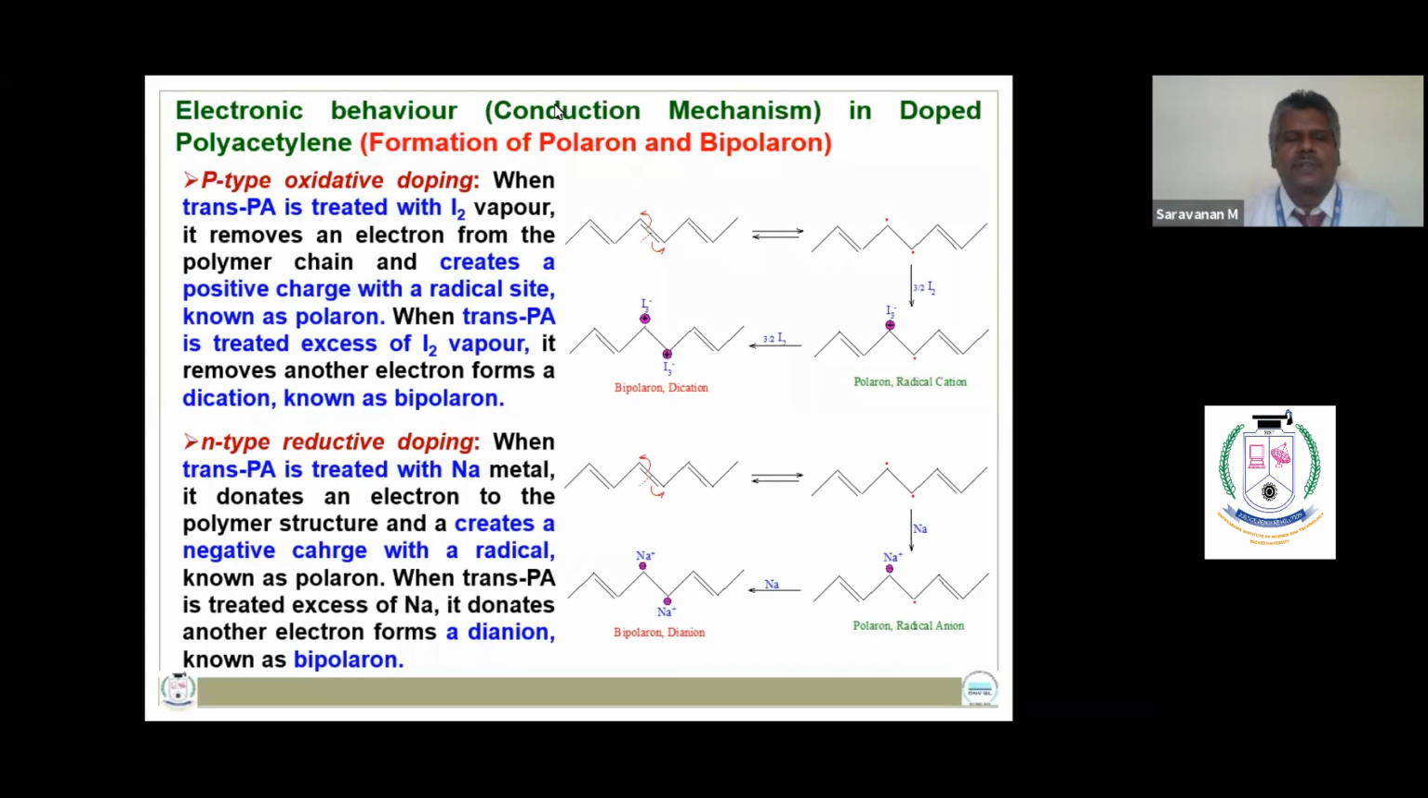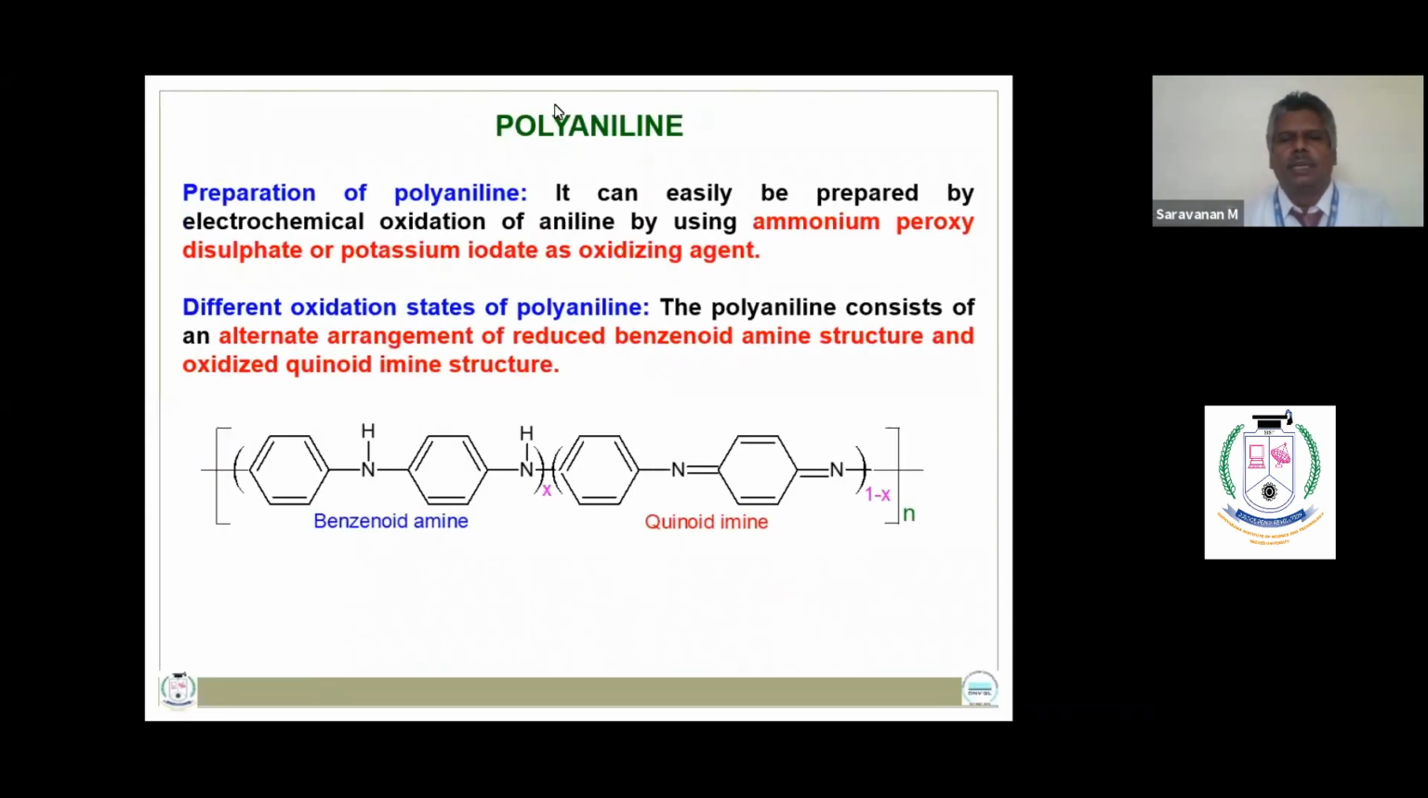In the case of N-type reductive doping, the polymer is treated with sodium metal and produces a dianion or bipolaron. The formation of the bipolaron in the polymer structure is responsible for the maximum electrical conductance of 10⁻³ Siemens per centimeter in the case of doped trans polyacetylene. Polyaniline is another example of a conducting polymer, which can be prepared by electrochemical oxidation of aniline using ammonium peroxydisulfate as the oxidizing agent.